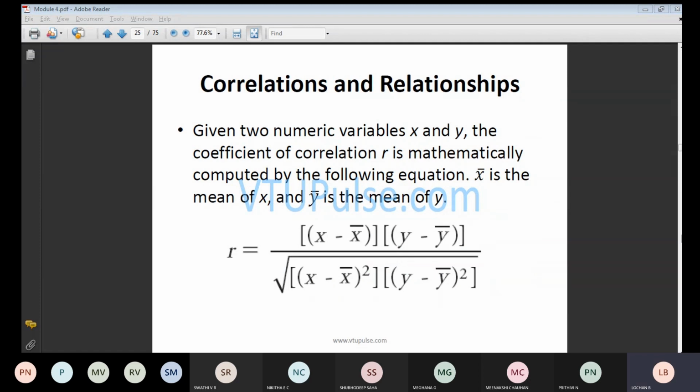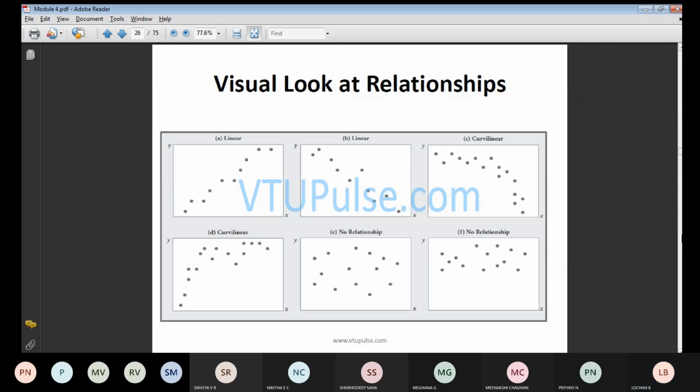The formula we will be discussing: given two numeric variables x and y, the coefficient of correlation r is mathematically computed by the equation, where x bar is the mean of x and y bar is the mean of y. This is the formula we will be using for correlation and relationship. r is equal to the sum of (x minus x bar)(y minus y bar) divided by the square root of that particular term. This is the graph we will be plotting.